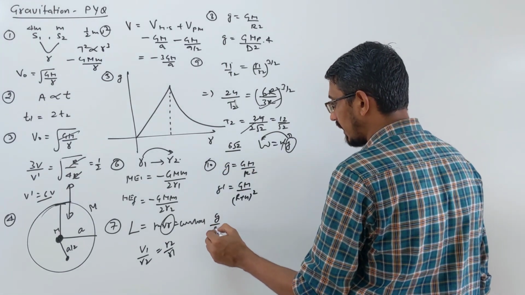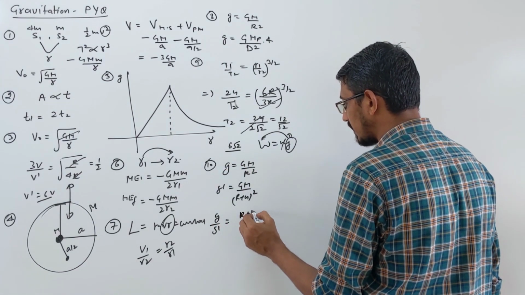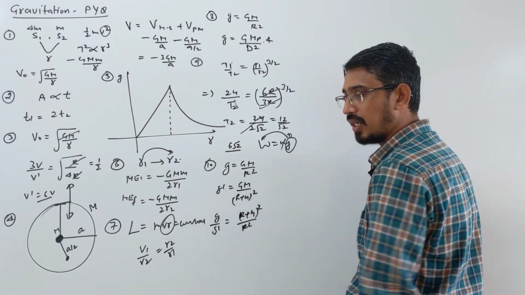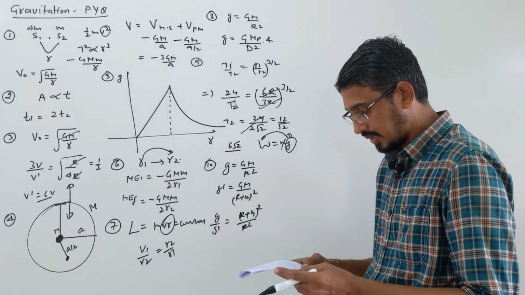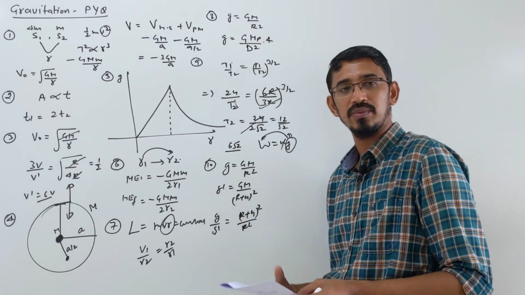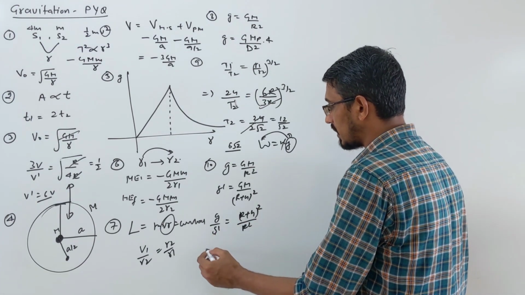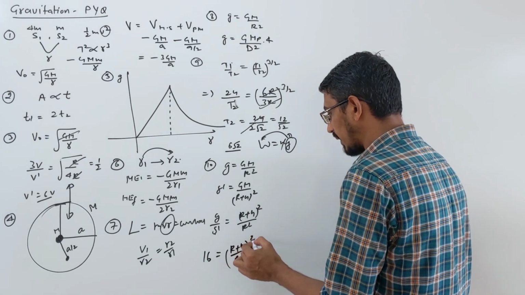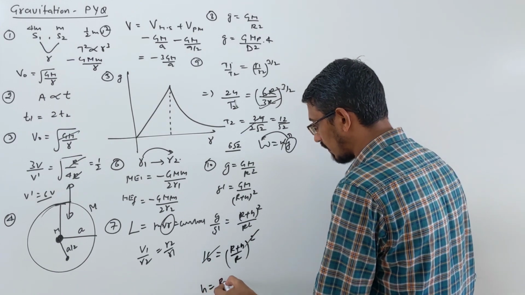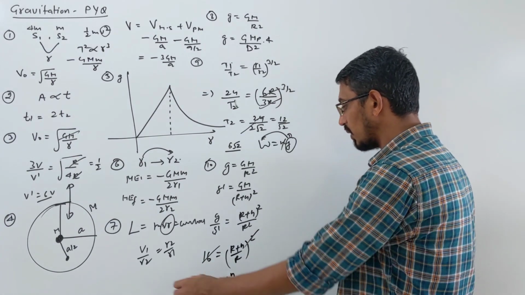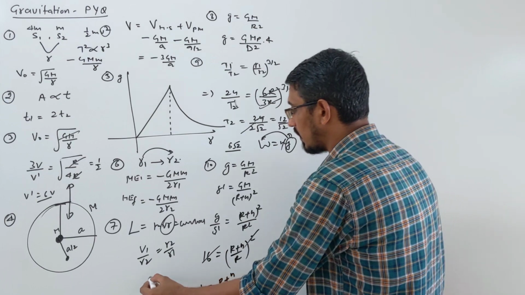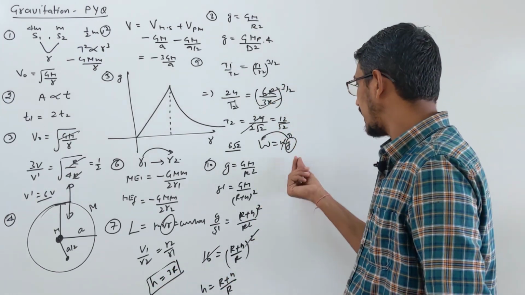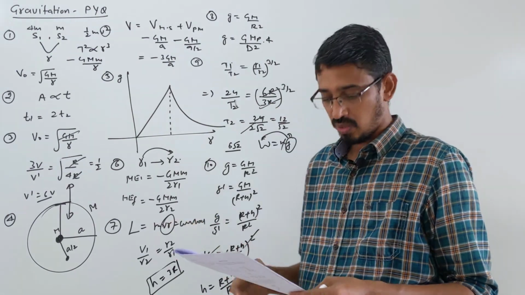You can divide this, so you write g by g dash is equal to (R plus h) square upon R square. This g dash is already given as g by 16. They said weight becomes 1 by 16, which means g should become 1 by 16. So when you write 1 by 16 here, you get 16 is equal to (R plus h) upon R, whole square. You can remove the square by writing 4 is equal to (R plus h) by R. 4R minus R, h becomes simply 3R. That's your answer. Whatever variations in g happen, the same happen in weight, because mass is always constant.